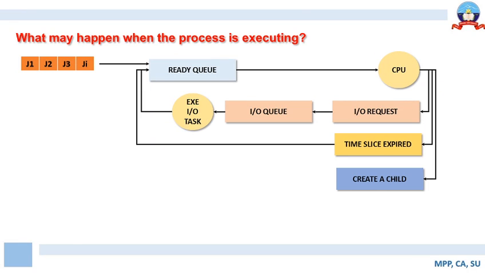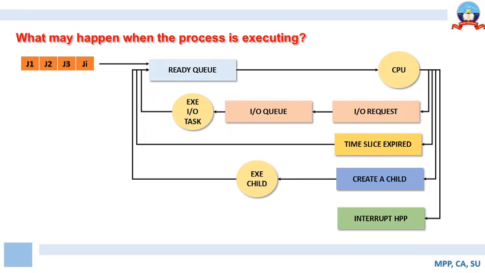Now likewise, the third instance may be a process creates a child in order to achieve a certain task. So now the child has to execute, and the job has to go back to the ready queue. Now the fourth one is the process is interrupted by a high priority process. So HPP here basically implies a high priority process.